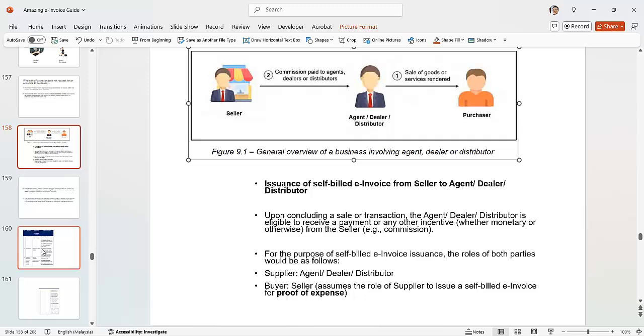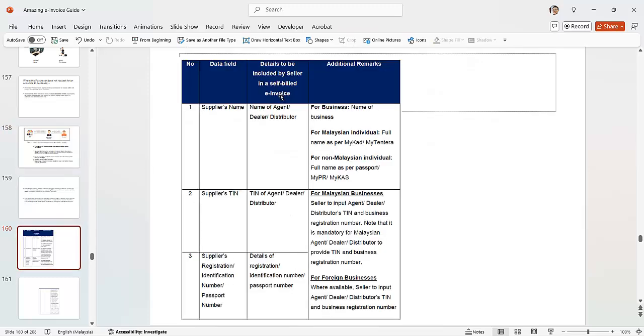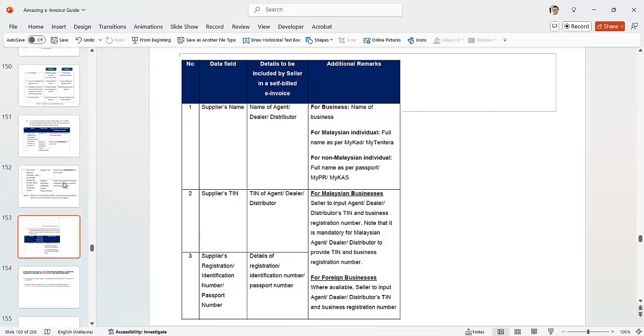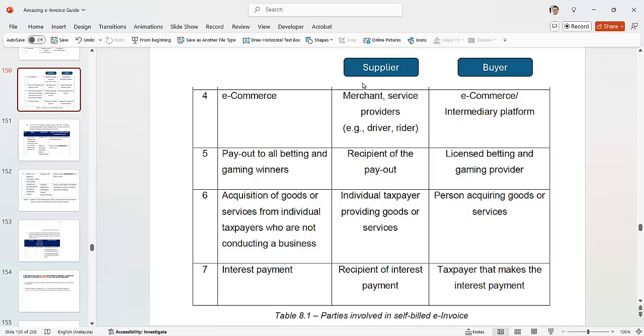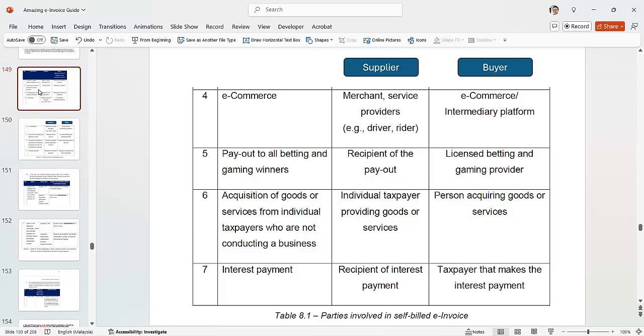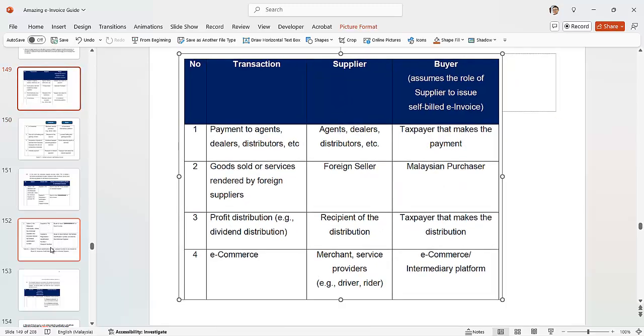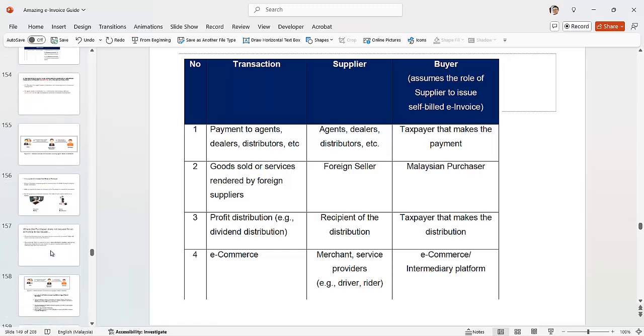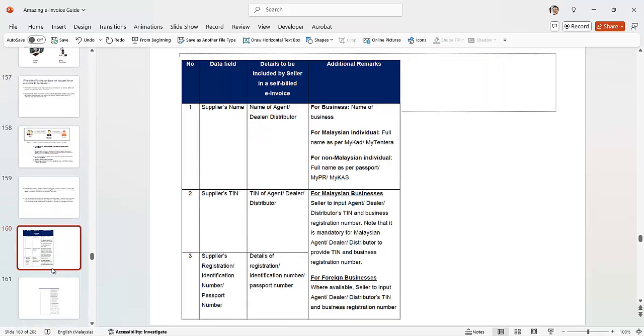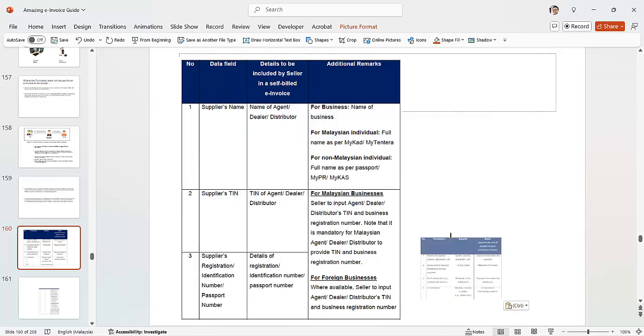Look at the term here, supplier TIN. Who is the supplier? What I refer to here, the supplier is the Grab driver. The supplier is also the agent. So agent, this is it. Let's go back to here. I guess it's over here. Okay.